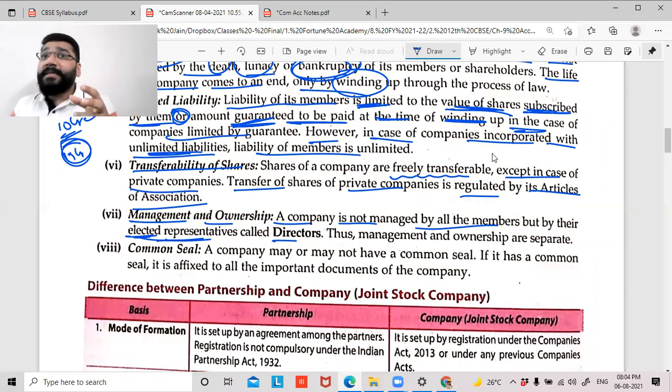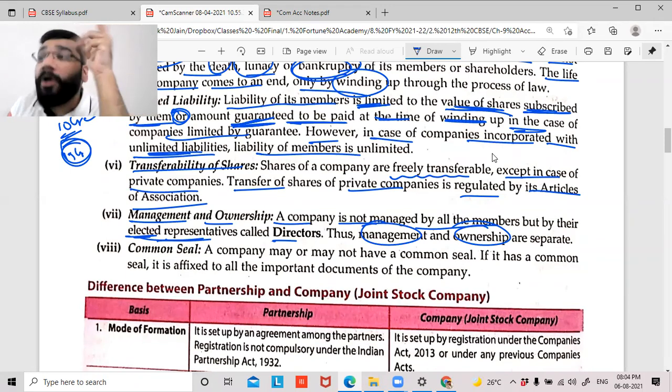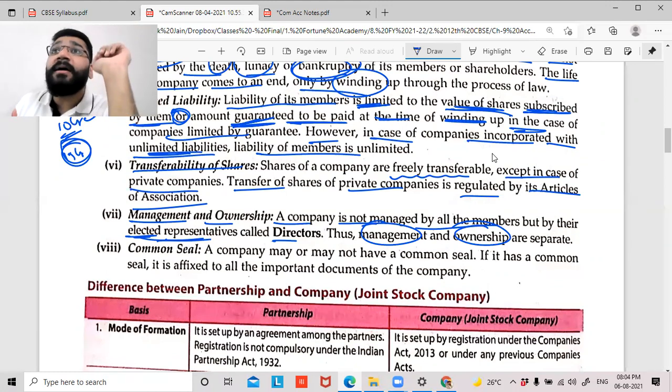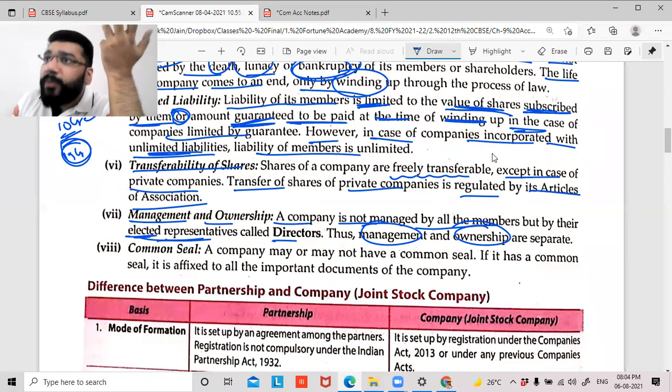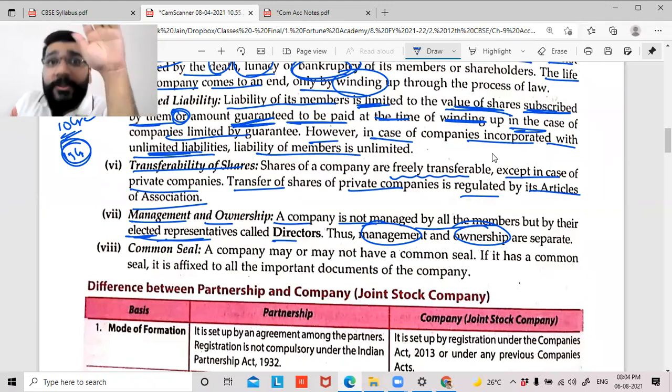So in companies, the management is done by somebody else and the ownership of the business is with somebody else. The ownership is with the shareholders. The person managing may or may not be a shareholder. It is not necessary that the director of the company should be a shareholder. In Reliance Limited, Mr. Mukesh Ambani is the shareholder as well as the director. But in some companies, you appoint a director who is not willing to contribute to the capital of the company, but is willing to be a director. Are you able to follow?